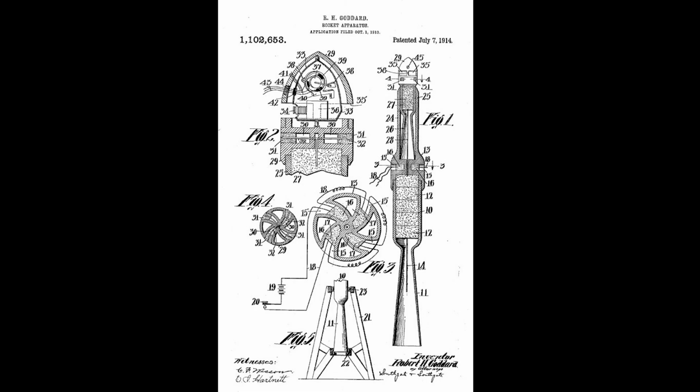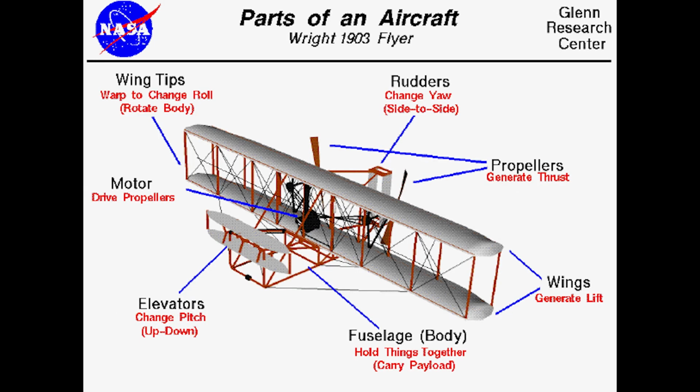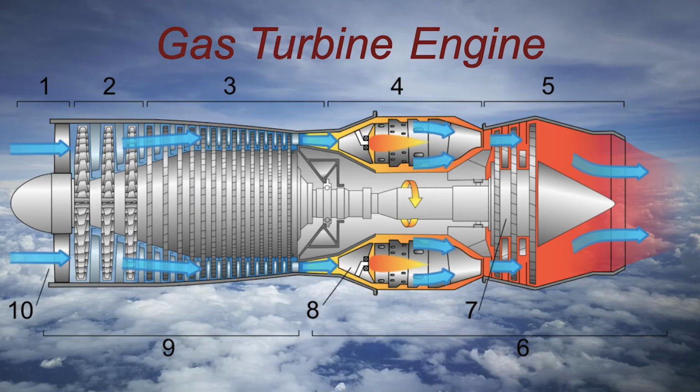In 1914, Goddard received 2 U.S. patents, one for a rocket using liquid fuel and the other for a 2- and 3-stage rocket using solid fuel. On the morning of December 17, 1903, the world's first successful aeronautical propulsion system, a gas engine, propellers, and the equipment needed to make them operate, took to the air on the Wright Flyer. The aeronautical community continued to refine the system until the introduction of gas turbine engines in the 1940s.